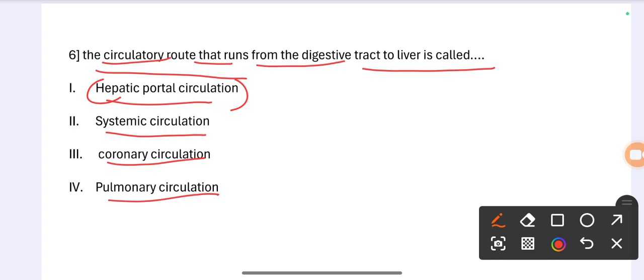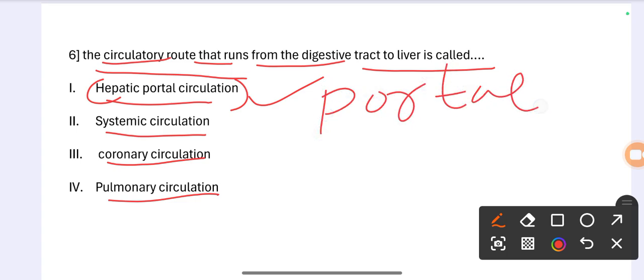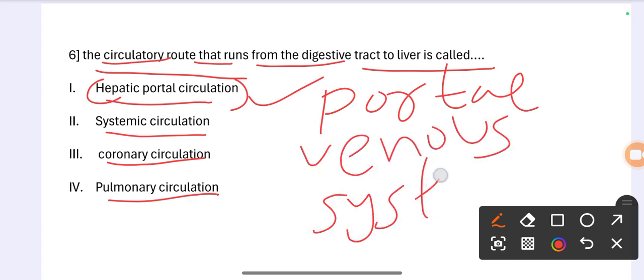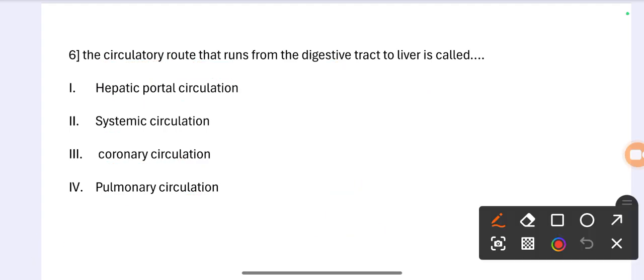So hepatic portal circulation is the portal venous system, responsible for directing blood from parts of the gastrointestinal tract to the liver.